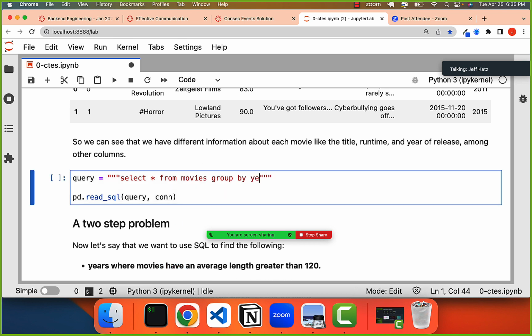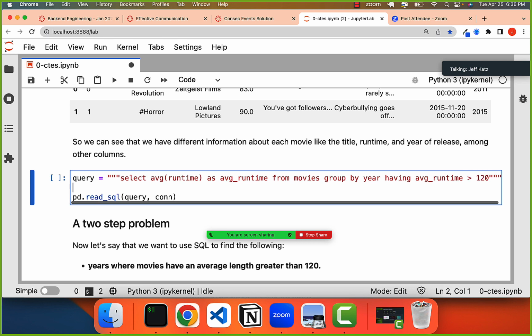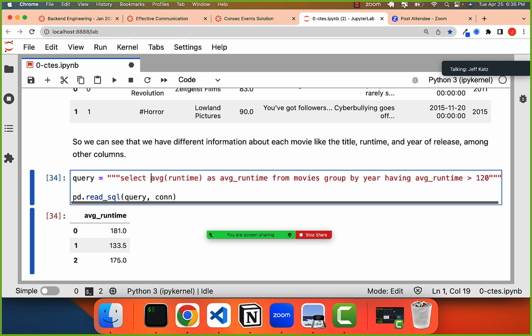So we need to group by the year, right? And now we want to say having, right, instead of where, having an average length, because here we could probably calculate the average runtime as average runtime. And then we'll say having an average runtime greater than 120. All right, and let's also get the year.